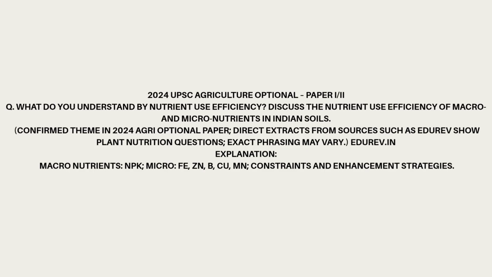2024 UPSC Agriculture Optional Paper II. Q. What do you understand by nutrient use efficiency? Discuss the nutrient use efficiency of macro and micronutrients in Indian soils. Confirmed theme in the 2024 Agriculture Optional Paper. Direct extracts from sources such as IFFCO plant nutrition questions. Exact phrasing may vary. Explanation. Macronutrients: NPK; micronutrients: Fe, Zn, B, Cu, Mn; constraints and enhancement strategies.